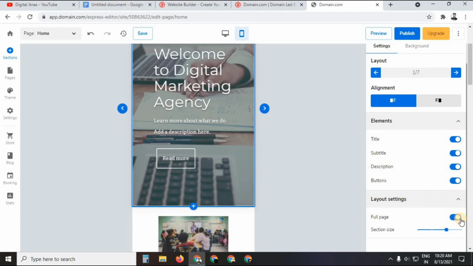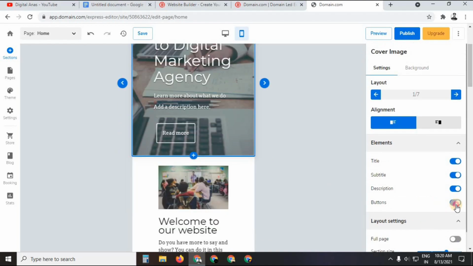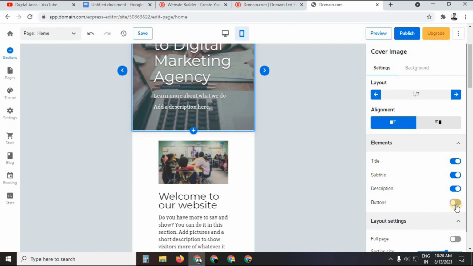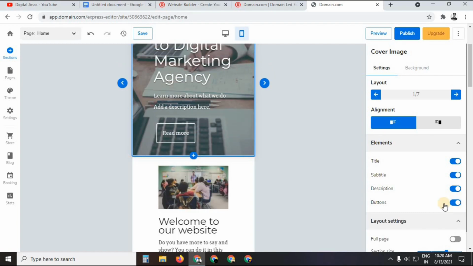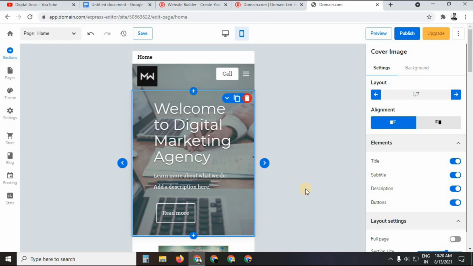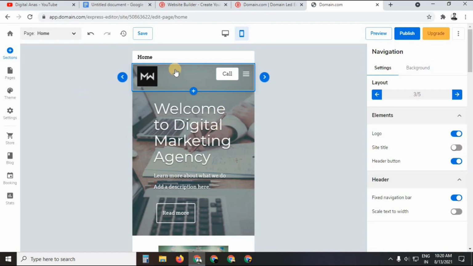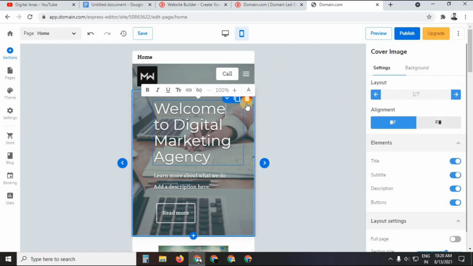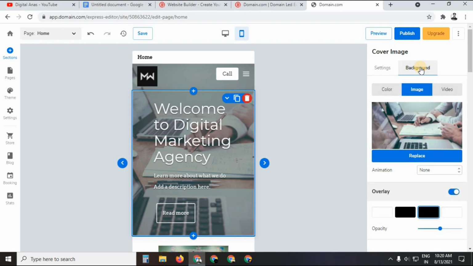Suppose if you want to do its full page, it comes in full width, but let me turn this off. Okay, so as you can see, buttons, if you want to hide the button, you can turn this off. So it is very easy with the help of this particular website builder tool. Now if you want to change the background image, you can do this by simply visiting the background section, and as you can see, you have to replace the image.